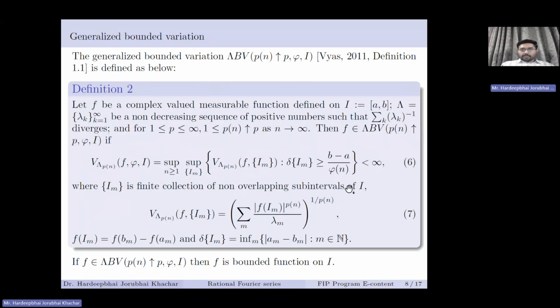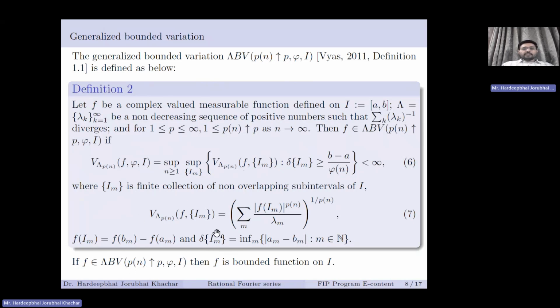Now this is a little bit complicated, but basically here the variation is defined as the summation of mod of f of I_m, raised to p_n by lambda, and whole raised to 1 by p_n. Here I_m are finite collections of non-overlapping subintervals of I, and f of I_m is defined as f of b_m minus f of a_m, and delta I_m is the infimum of mod of a_m minus p_m. So this is basically a generalized variation, and it is more general than the previous variations that we have discussed. And this is the basic definition for generalized bounded variation.